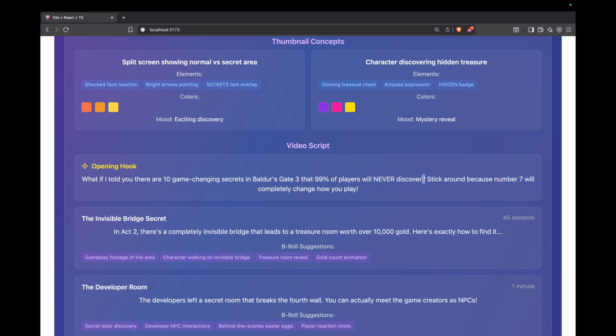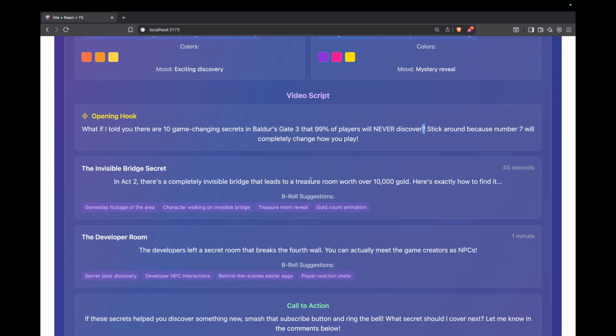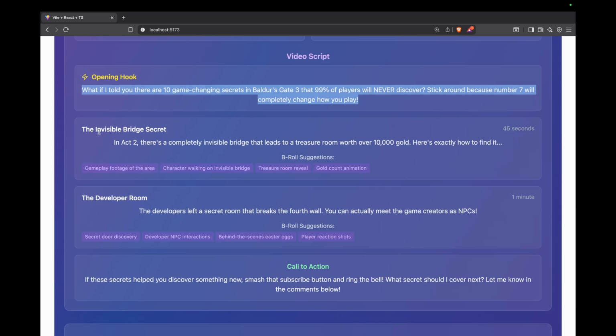So these are all tips and tricks that YouTubers will tell you. So nothing new, but you will get good opening hooks with GPT. It does give you good hooks. I don't use them though.